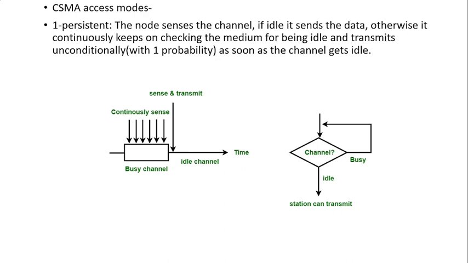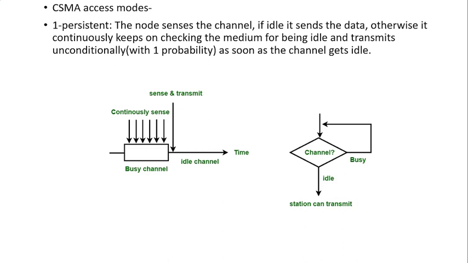Now you can see the diagram of one-persistent. This one-persistent will continuously check the medium. You can see here the channel is continuously checked or sensed to transmit the data. If the channel is busy, they are not going to send the data.